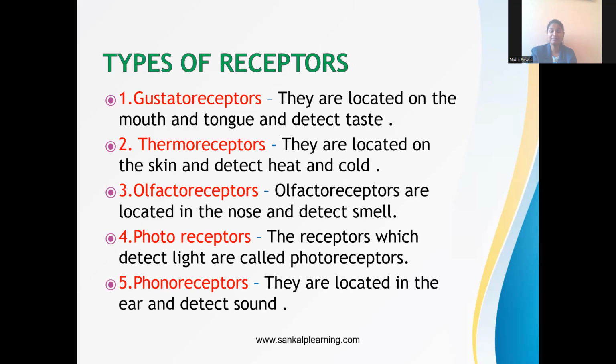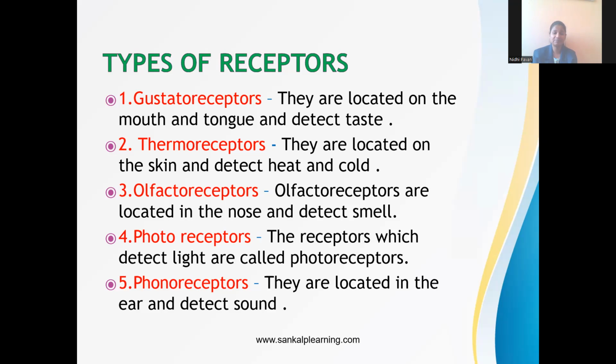Then we have types of receptors. The first one is gustatoreceptors, the second one is thermoreceptors, third is olfactoreceptors, fourth is photoreceptors, and fifth is phonoreceptors. So what are these?